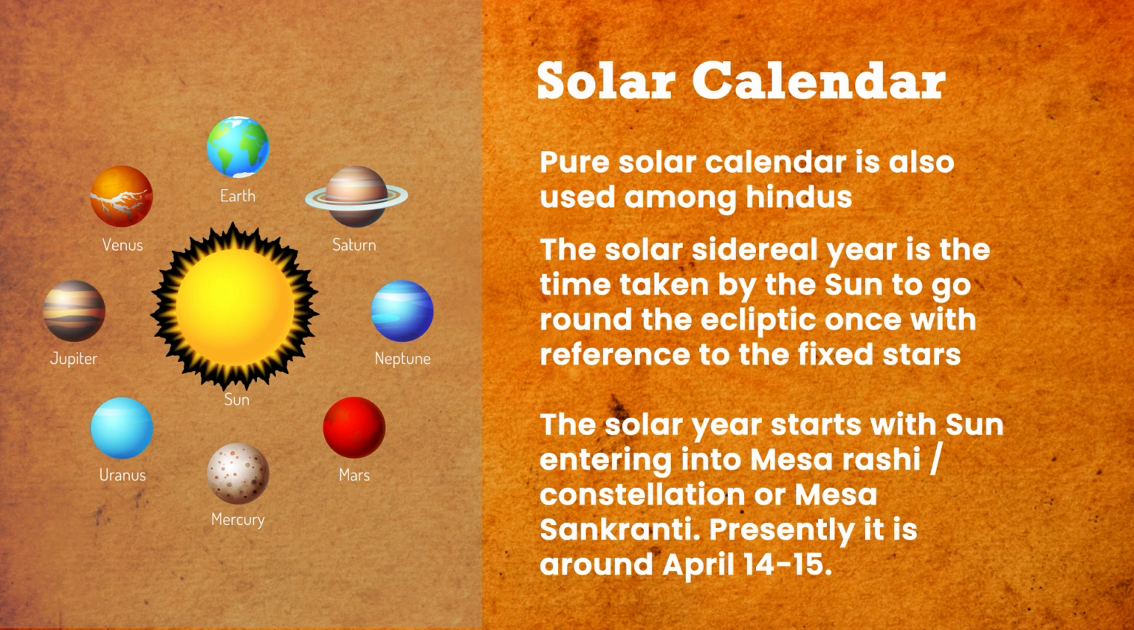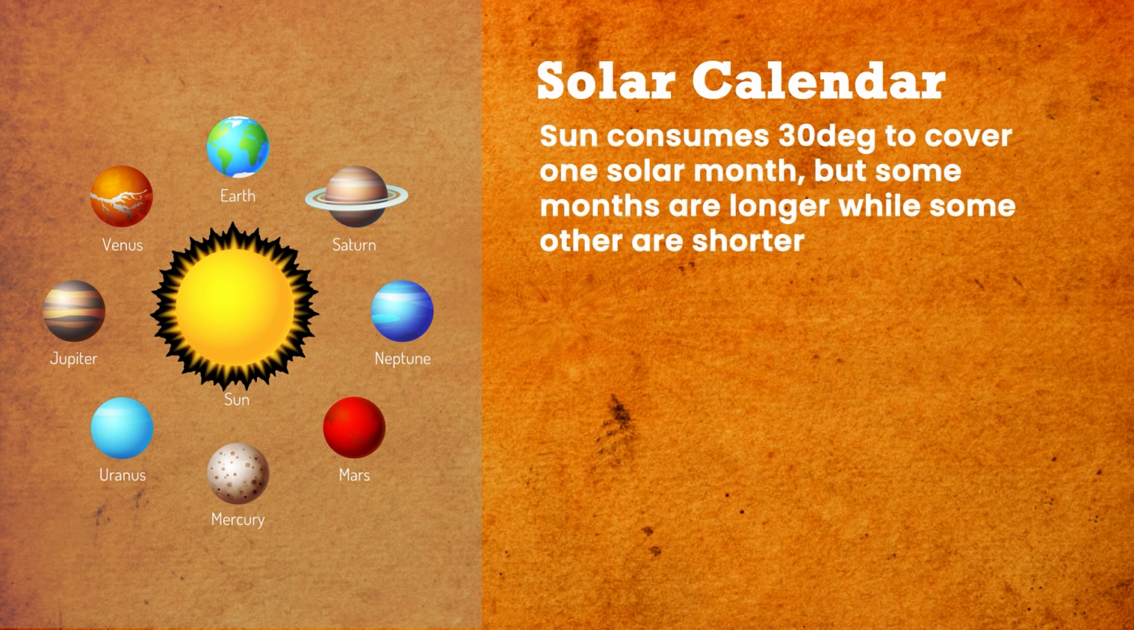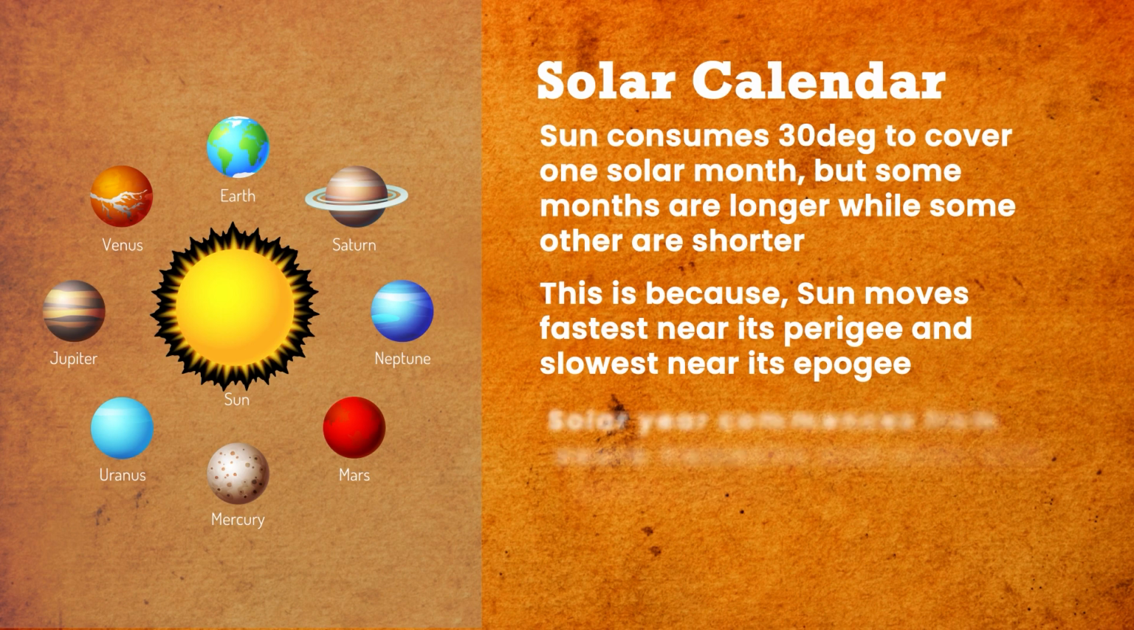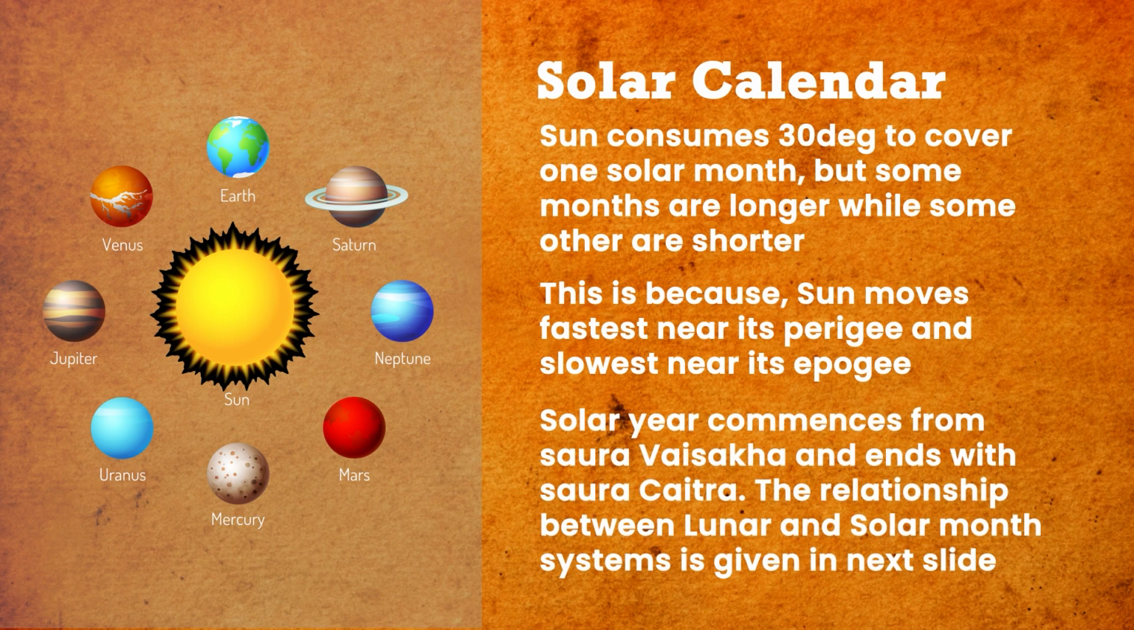Presently it is around April 14-15. Usually the sun consumes 30 degrees to cover one solar month, but some months are longer while others are shorter. This is because the sun moves faster near its perigee and slower near its apogee. The solar year commences from Saur Vaishakha and ends with Saur Chaitra. This relationship between the lunar and solar month systems is given in the next slide.